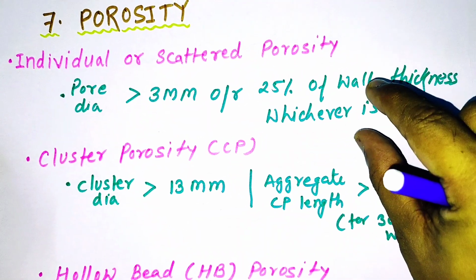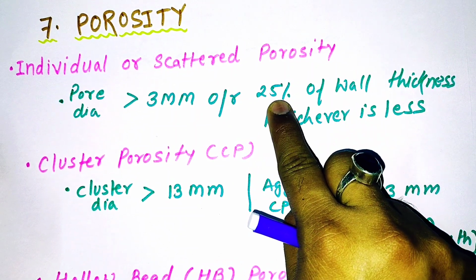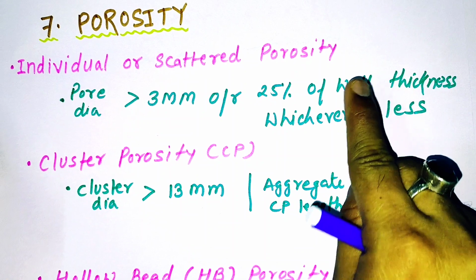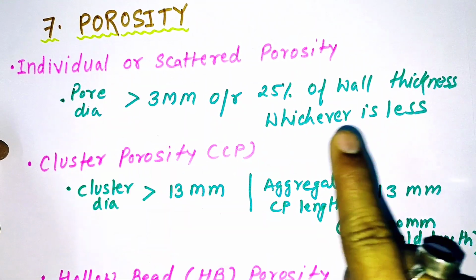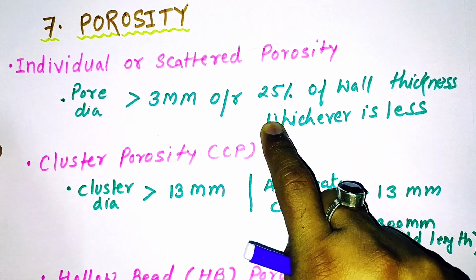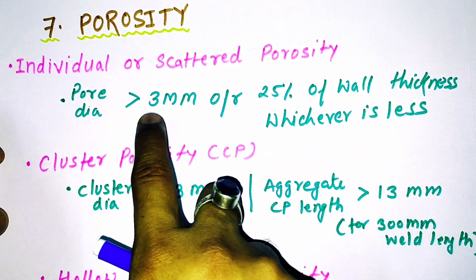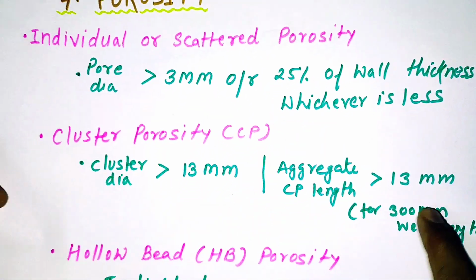For example, if the wall thickness is 100 mm, then 25% of 100 mm will be 25 mm. In that case, 3 mm is less, so we'll consider 3 mm. If the wall thickness is 10 mm, then 25% of 10 mm is 2.5. In that case, 2.5 will be smaller, so we'll consider 2.5 mm.